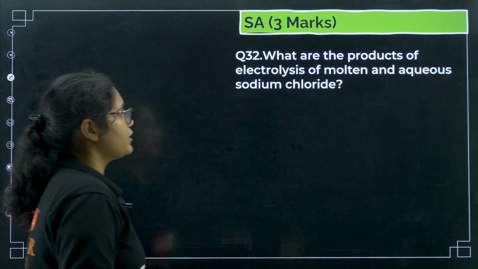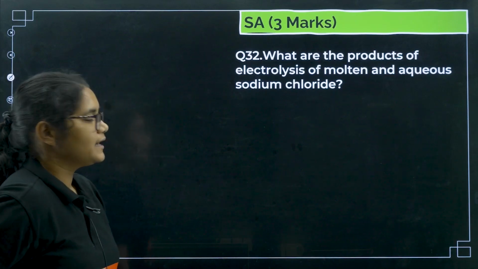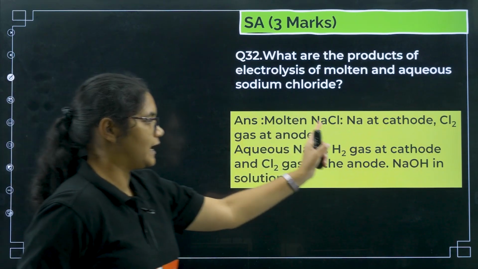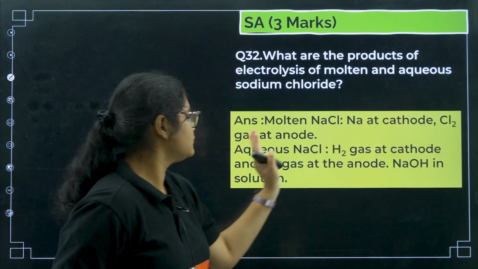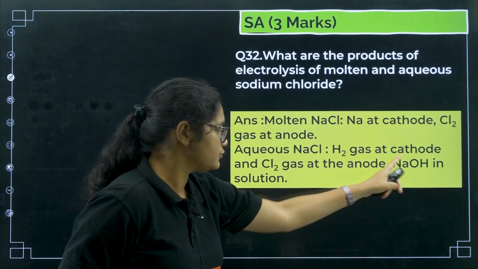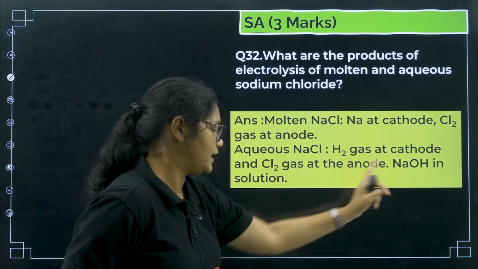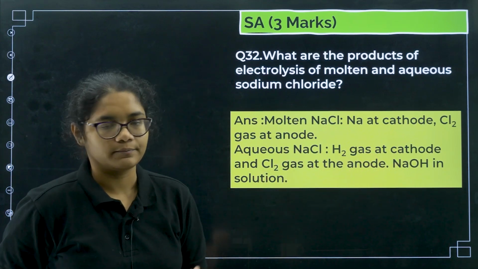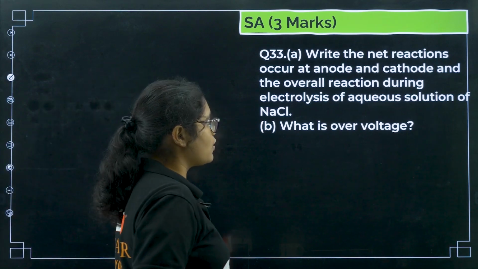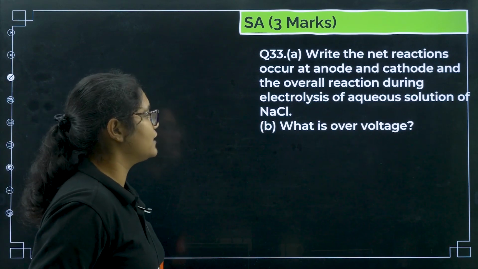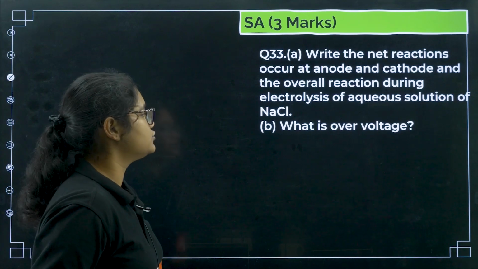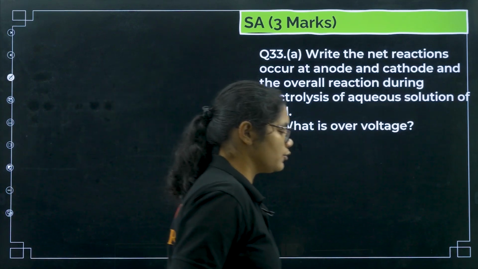Next, what are the products of electrolysis of molten and aqueous NaCl? For molten NaCl, you get Na at the cathode and Cl2 at the anode. For aqueous, you get H2 at the cathode, Cl2 at the anode, and NaOH in the solution. Next, write the net reactions that occur at anode and cathode and the overall reaction during the electrolysis of aqueous solution of NaCl, and then what is overvoltage.